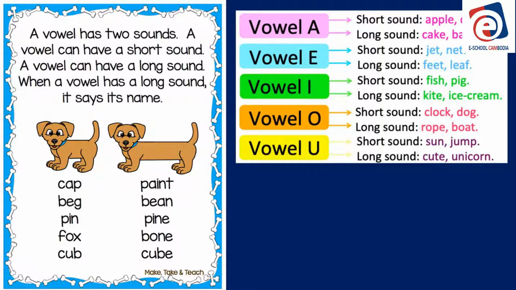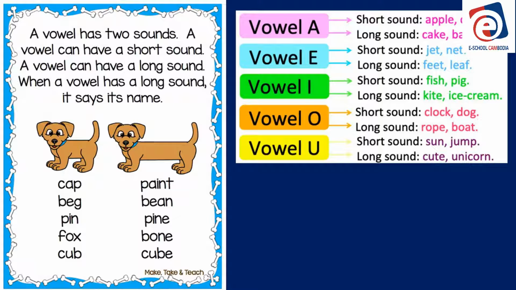Why is it a short sound? Because there is a consonant before the O and a consonant after the O. Dog. Vowel O, long sound, rope, boat. Why is it the long sound?